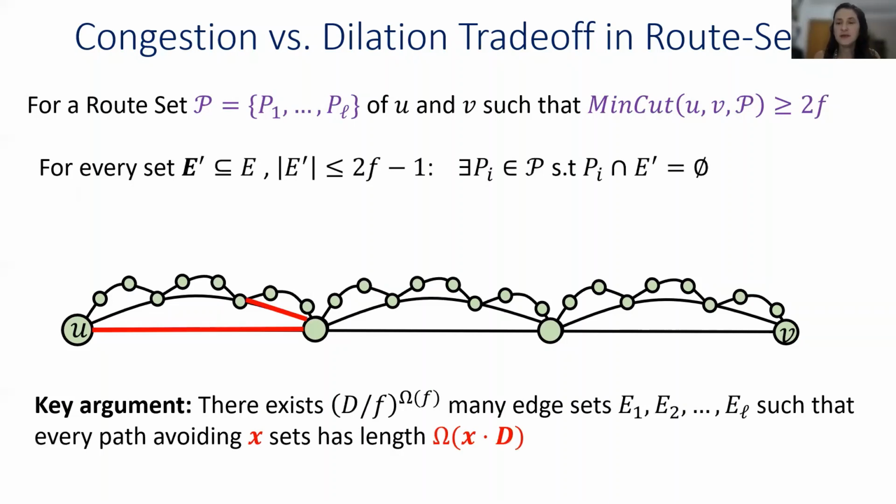And the key argument that we use in order to show the lower bound for the u-v route set is that there exist exponentially many edge sets such that every path in the route set that avoids x many sets has length at least x times D. So we show a trade-off between the number of paths and the length. This basically means that if my route set has small dilation, meaning all the paths are short, then there must be many paths, and therefore there exists some edge with large congestion.